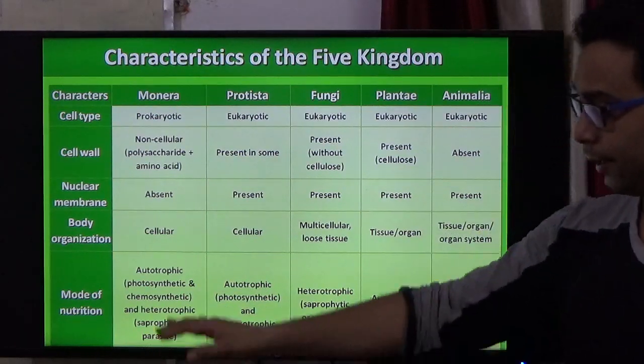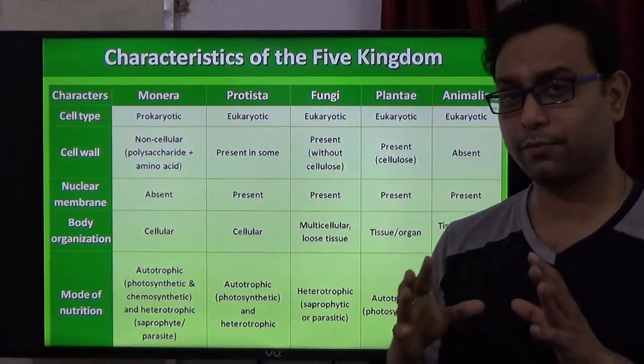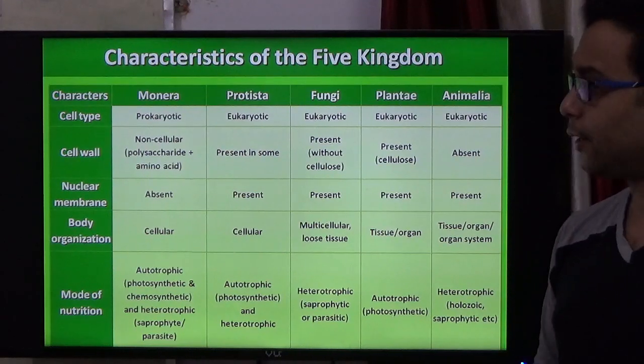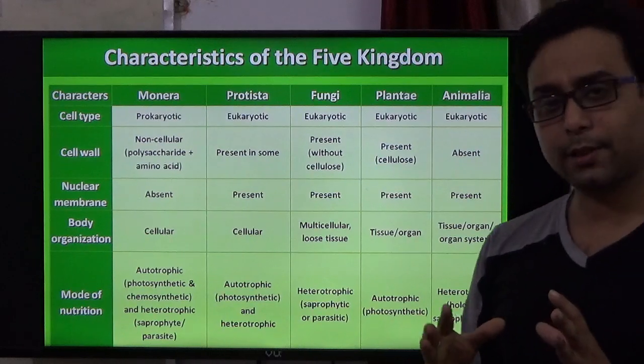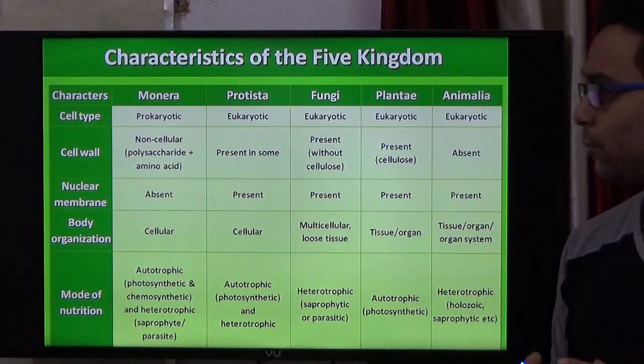On the other hand, heterotrophic may be saprophytic or parasitic. This information is very important. Now, in the Protista kingdom, the cells are eukaryotic. Cell wall is present in some protistans, and some protistans have no cell wall.